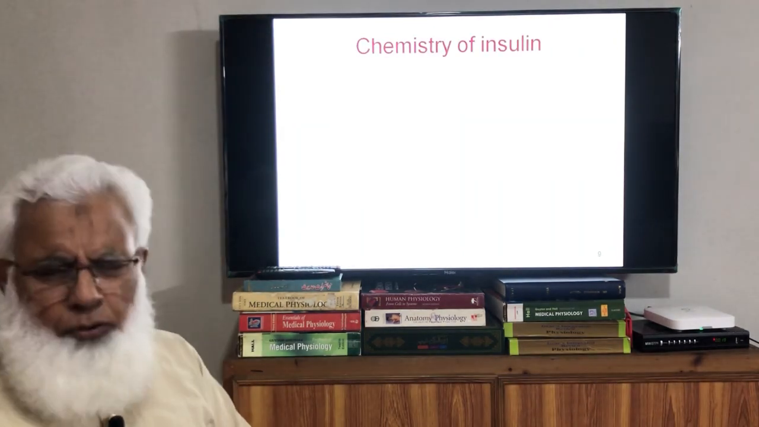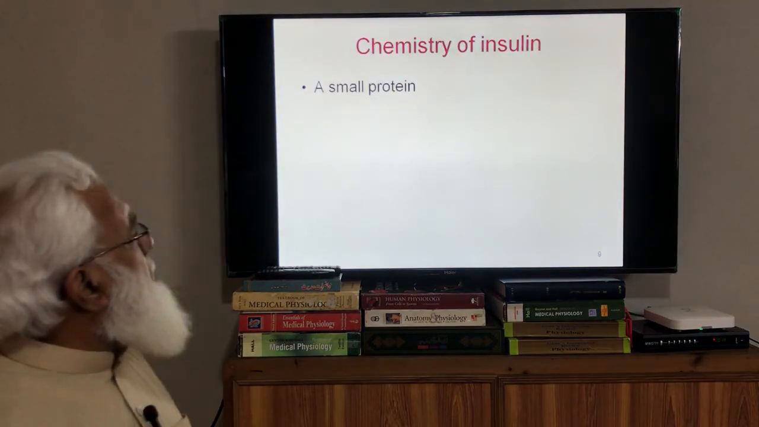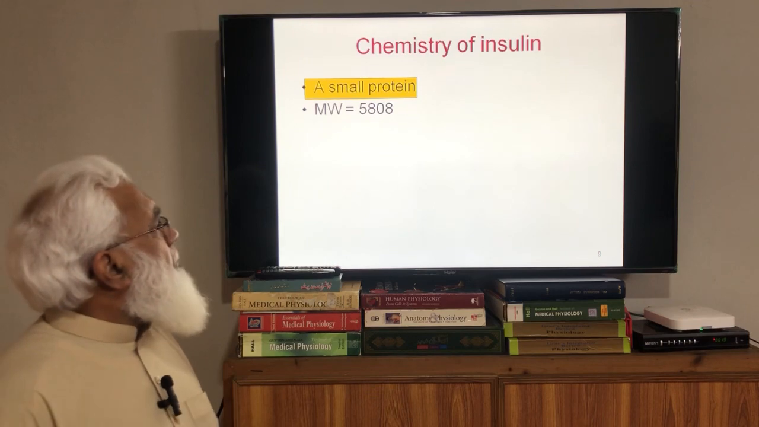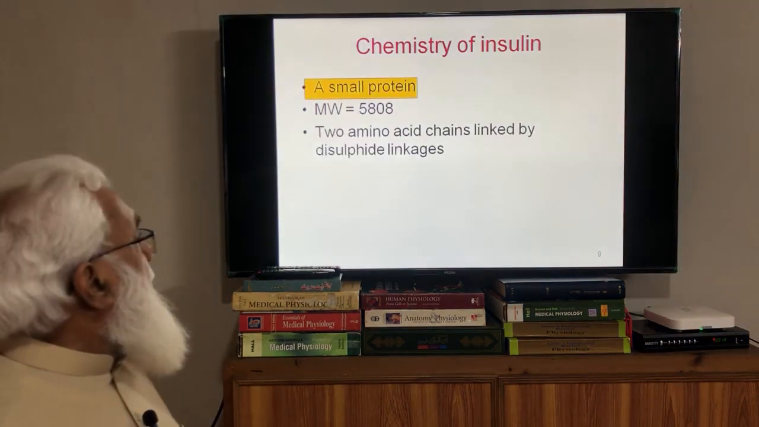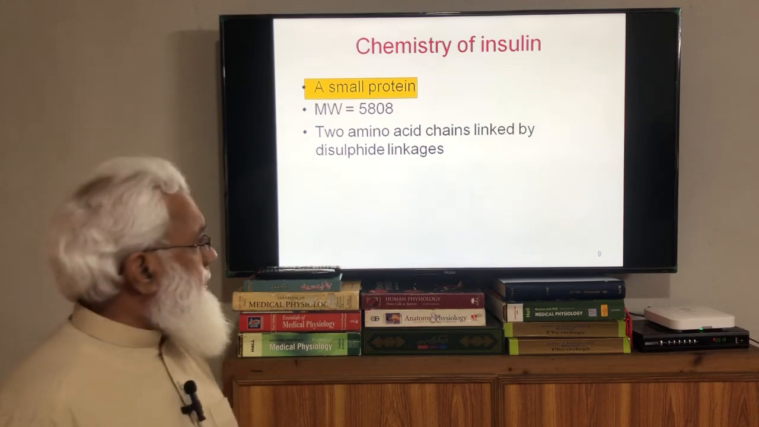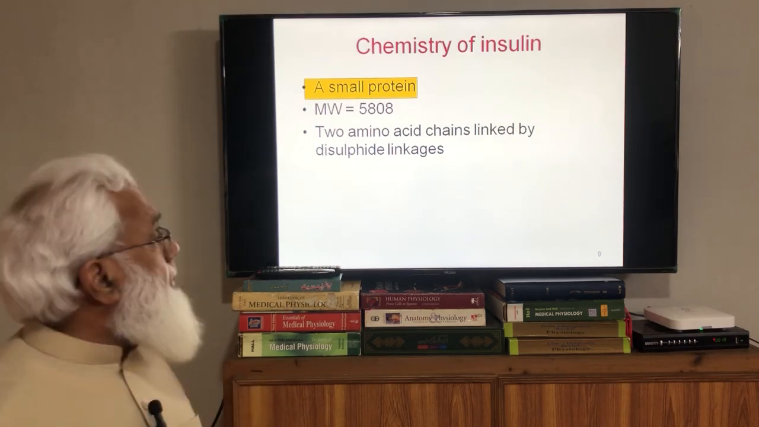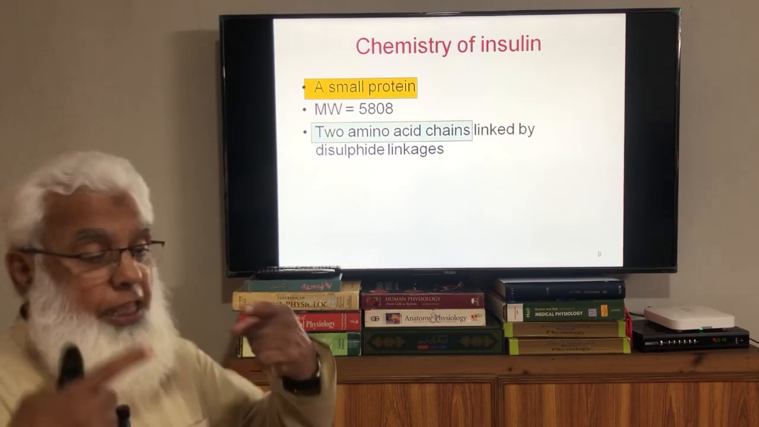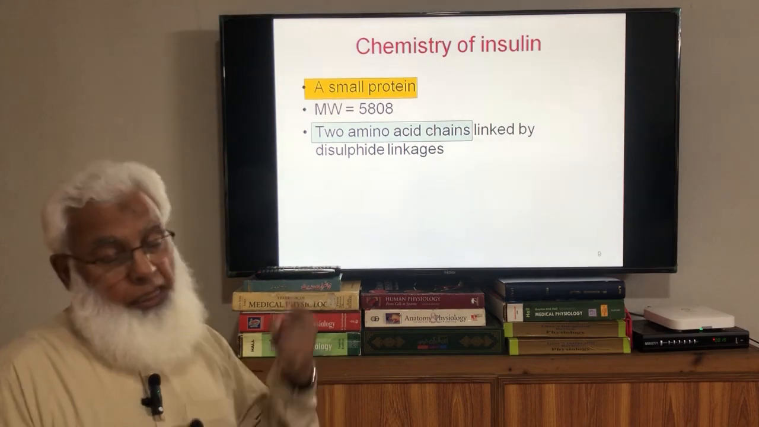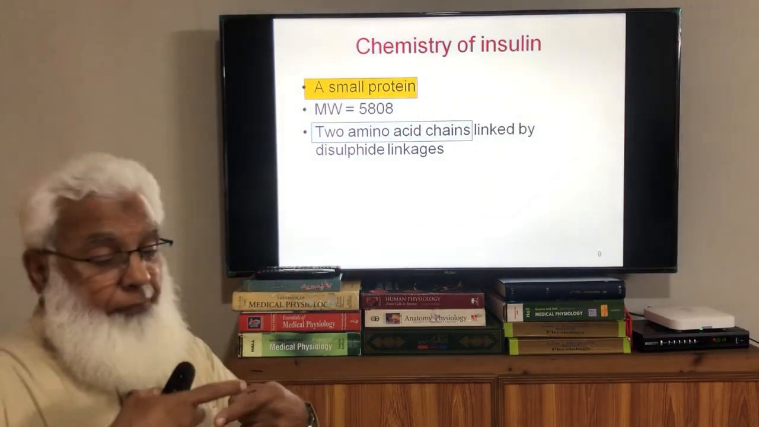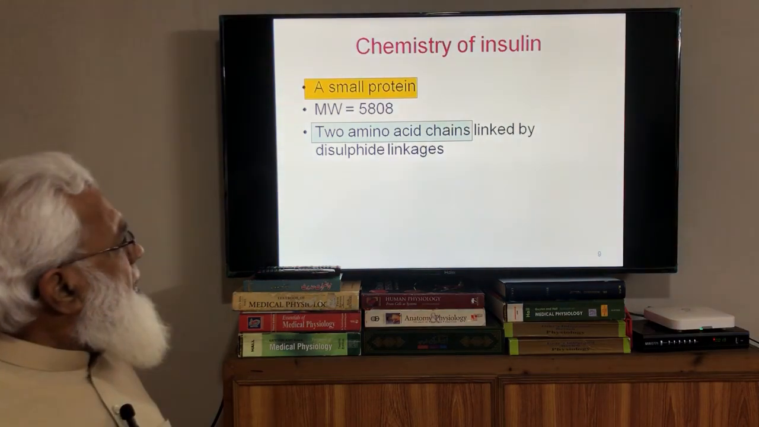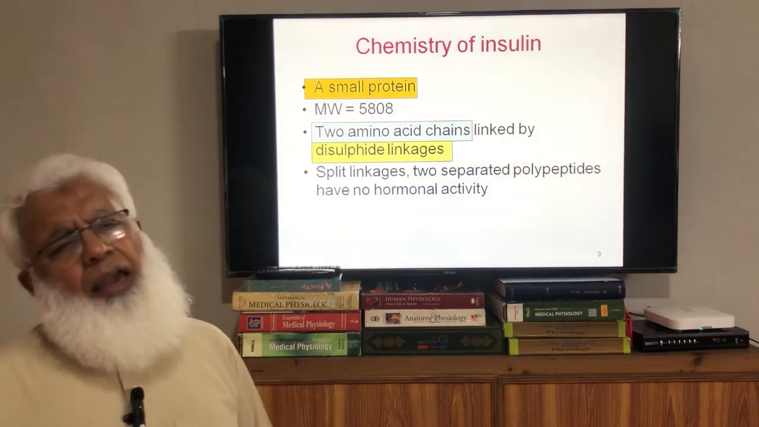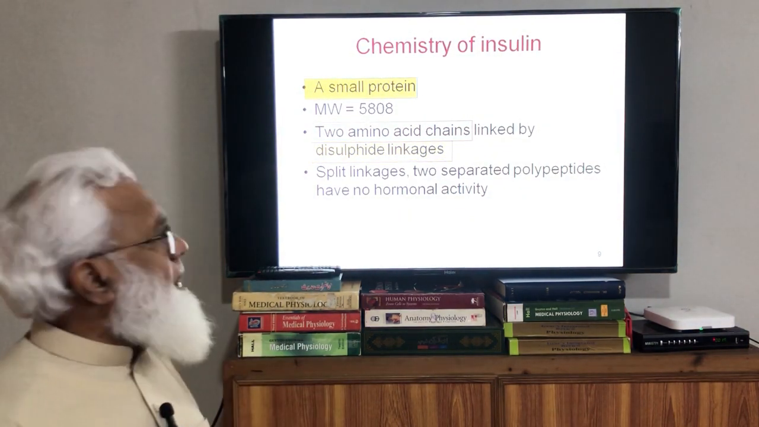Chemically, insulin is a protein. This insulin, it is a small protein, not a very big protein. The molecular weight is 5,808, and there are two chains of amino acids which are linked together by disulfide bridges. The diagram will come in the next slide. That is, two amino acid chains, they are joined together by disulfide bridges. If you separate these, the two separate chains, they have no hormonal activity. So this is the diagram.